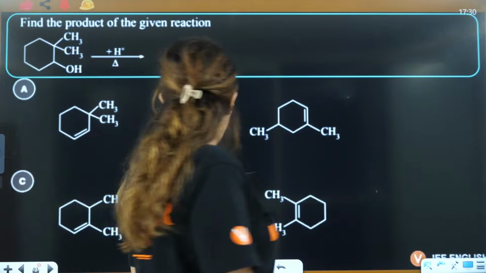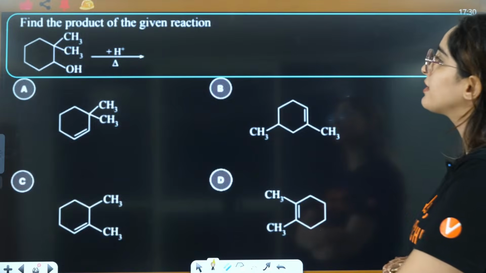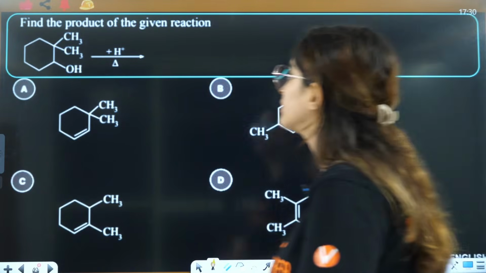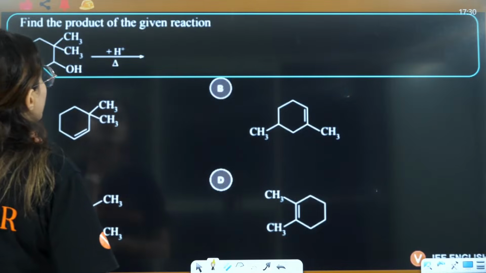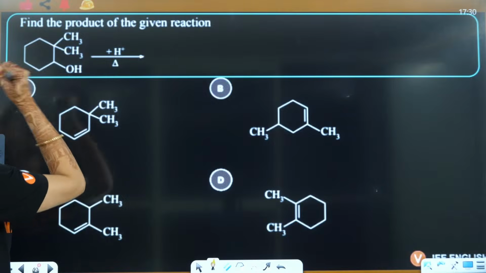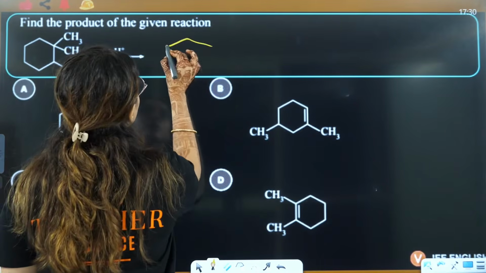Okay. Now, let's talk about this one. Find the product of the given reaction. So, this is the given reaction. You have to find the products here. Right? You can see this is 2 degree. So, that means more alkylated. This here will be positive. So, the carbocation that you will have.